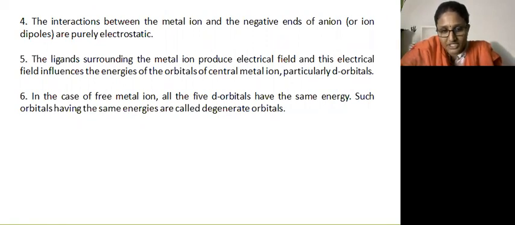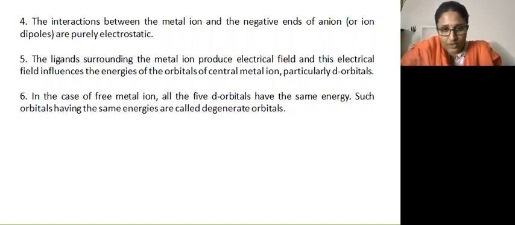That is, the bond between the metal and ligand is 100% ionic. There is no interaction between metal orbitals and ligand orbitals. The ligands surrounding the metal ion produce an electric field, and this electric field influences the energies of the orbitals of the central metal ion, particularly the d orbitals.